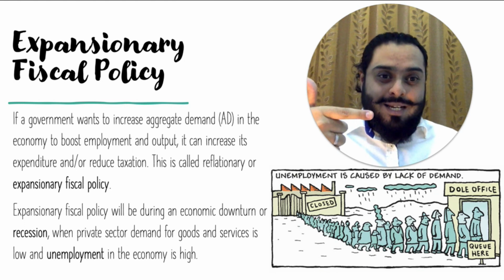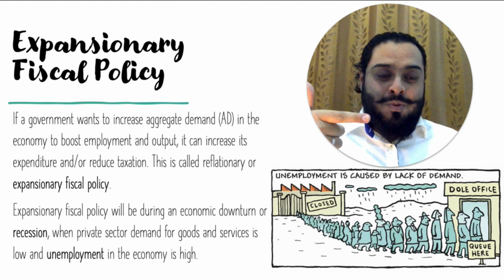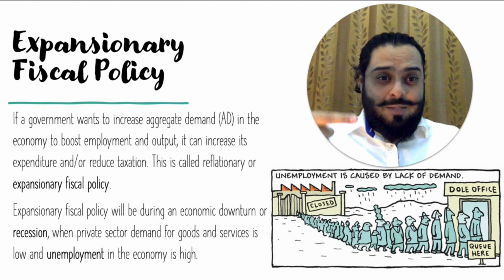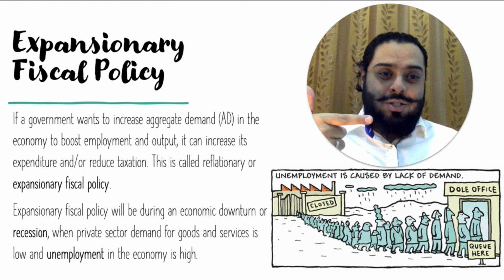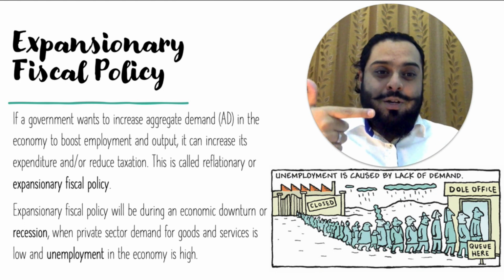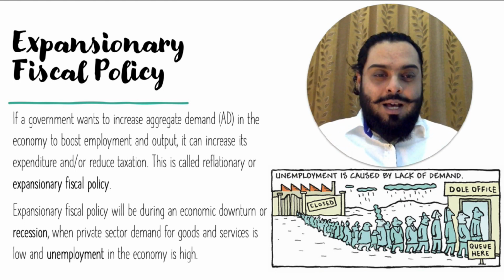Taxation and public spending are the two instruments of fiscal policy. In expansionary fiscal policy, government spending would go up and taxation would be reduced. And we will see how these two components increase aggregate demand in the economy.